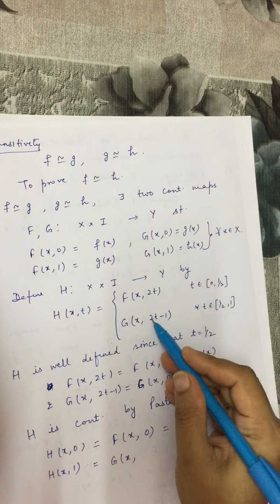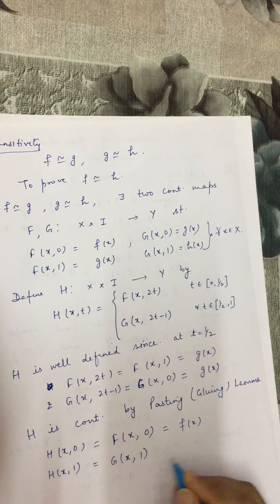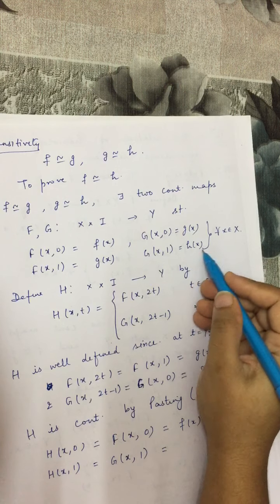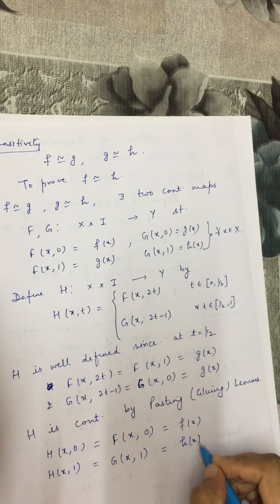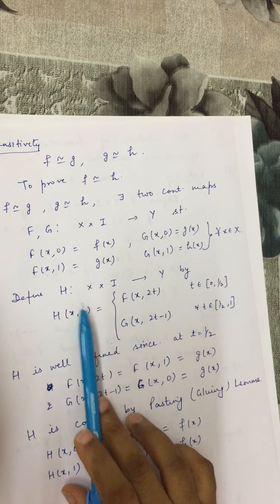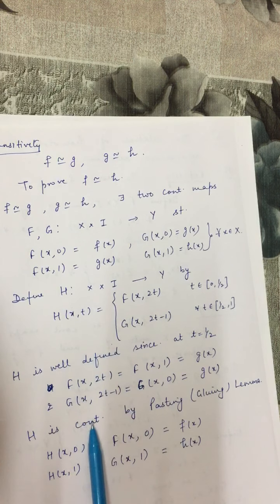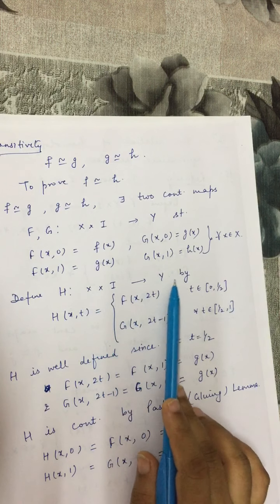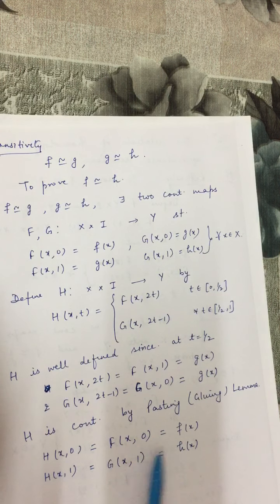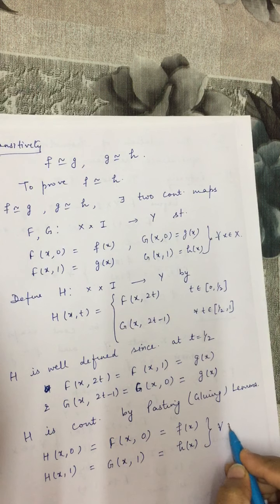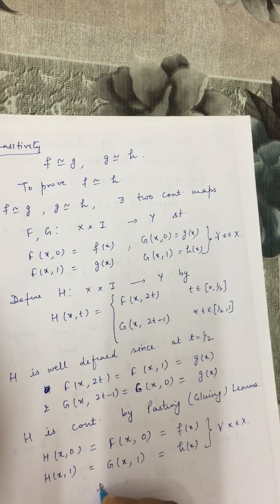Now we put t equal to 1 here, then we get g of x, 1, and g of x, 1 is h of x. So we have proved that capital H is a continuous mapping from X cross I to Y, such that H of x, 0 is f of x, H of x, 1 is h of x for all x in X, therefore f is homotopic to h.